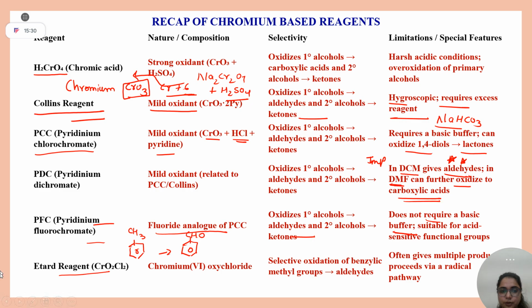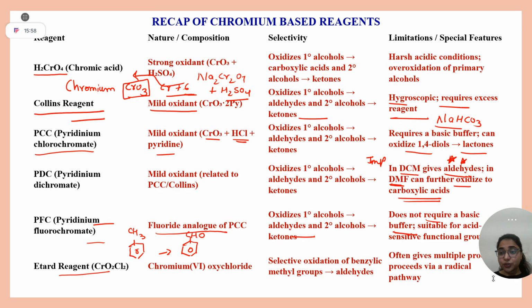So, if anywhere you have to oxidize your benzylic CH, you should use Etard reagent, that is chromyl chloride, CrO2Cl2. Is this slide clear to everyone? Just glance at it, because in the next slide we are going to cover problems and I am going to ask everyone. Take 30 seconds and revise it.